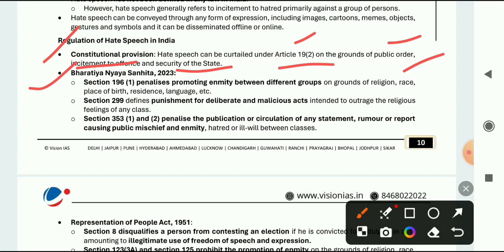Some names were amended or rectified. Section 192 penalizes promoting enmity between different groups on grounds of religion, race. Section 299 defines punishment for deliberate and malicious acts. Next is section 353 (1) and (2), which penalizes the publication or circulation of any statement, remarks or report causing public mischief and enmity. Means here the criteria are given in different sections for what may be the cause for hate speech.